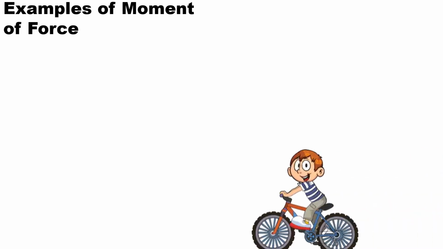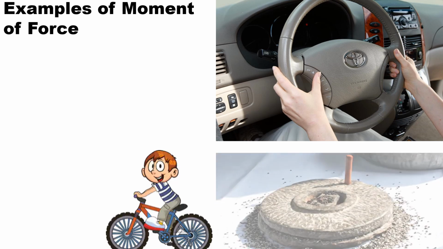Now, a few examples of moment of force, turning effect from your daily life. When a child is cycling, he applies force on the pedal. So when he applies force on the pedal, the wheels rotate. That means there is a turning effect produced on the wheels. Then the steering wheel: when you apply force on the steering wheel, it produces a turning effect, and the force makes it move in a clockwise or anti-clockwise direction.